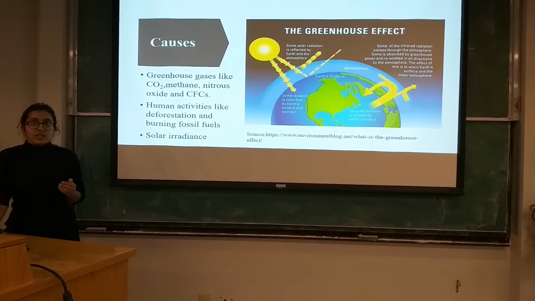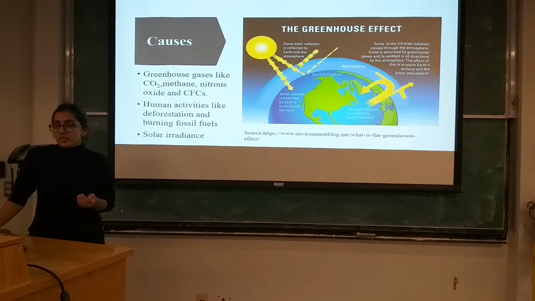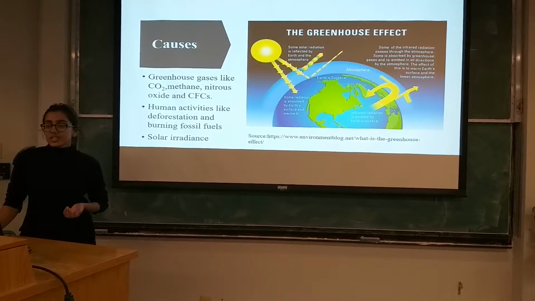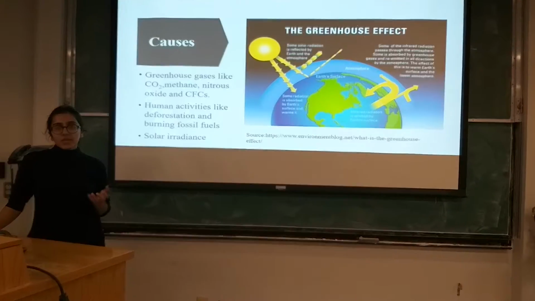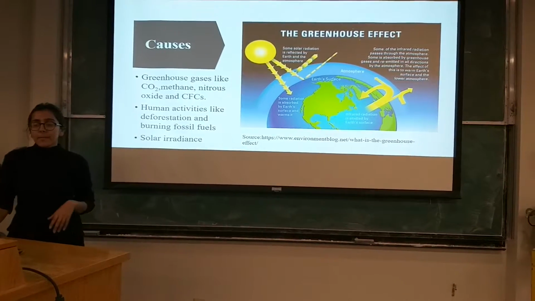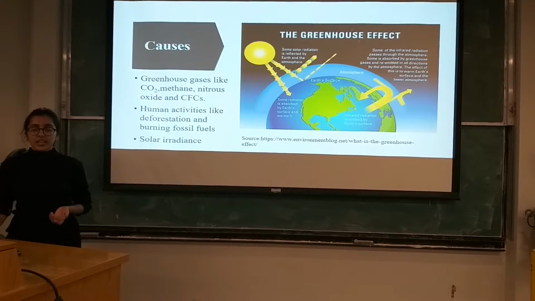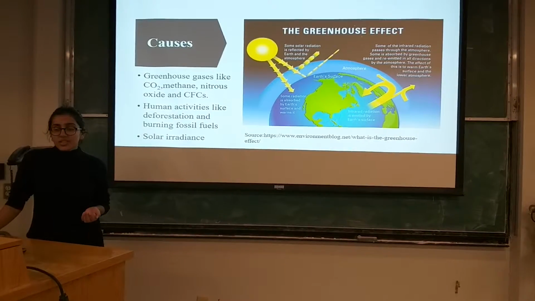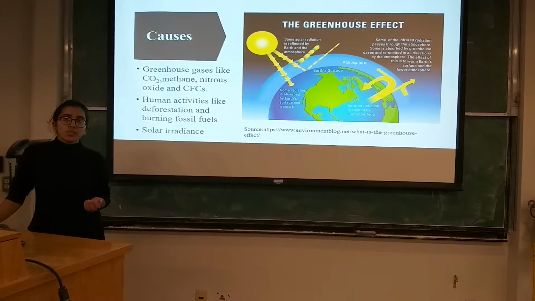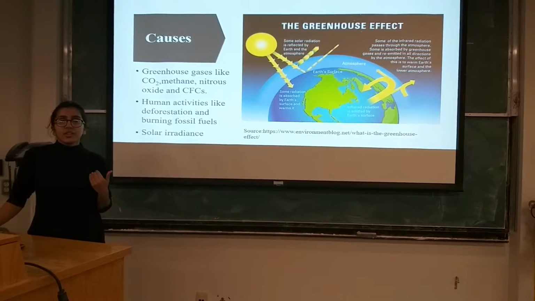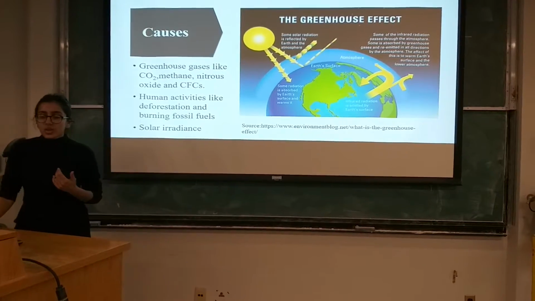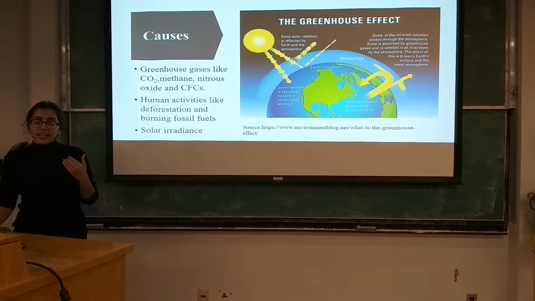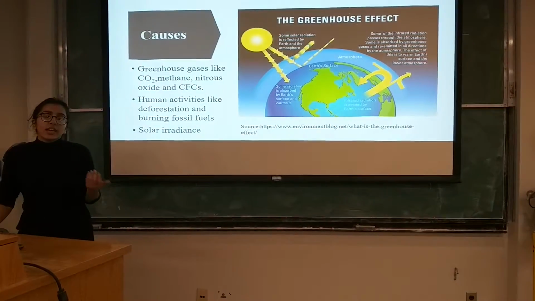The cause of global climate change is the greenhouse effect. It is the major cause of the climatic conditions. Some of the solar radiation is reflected back by the earth, while some of it gets trapped in the atmosphere by greenhouse gases like carbon dioxide, methane, nitrous oxide and CFCs. Human activities like deforestation, burning fossil fuels and use of automobiles also cause the average temperature of the earth to rise. Solar irradiance is also thought to be an indirect cause of the global climate conditions.